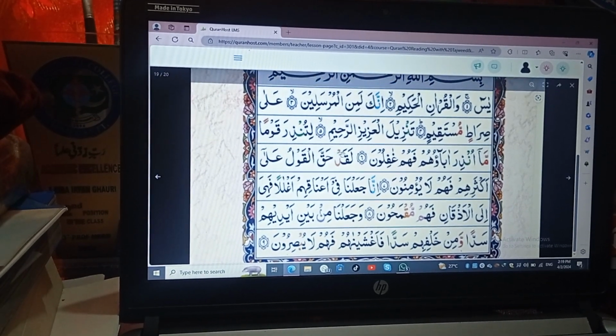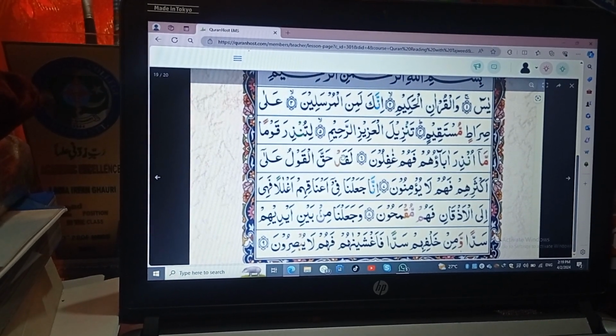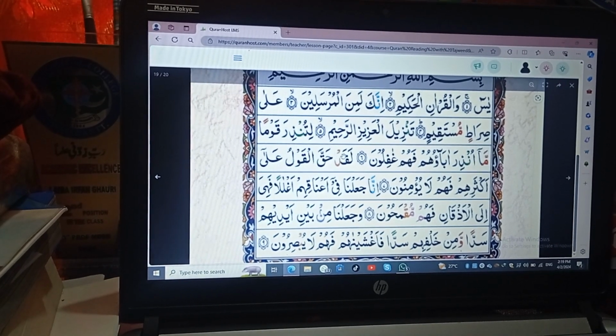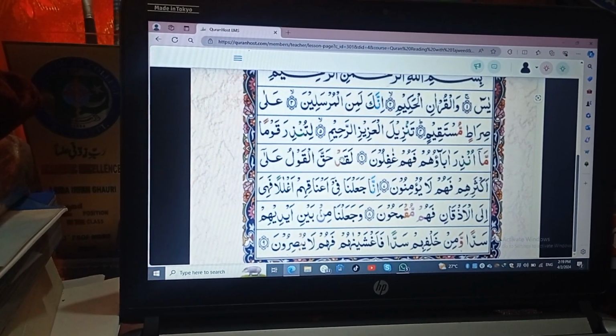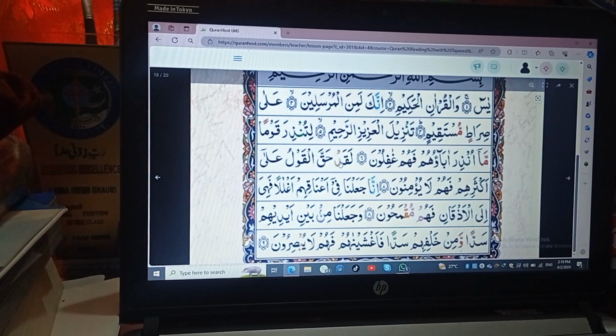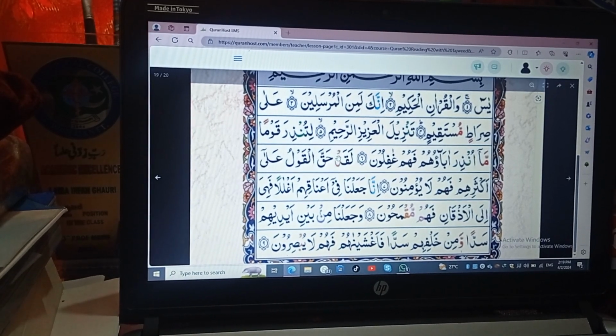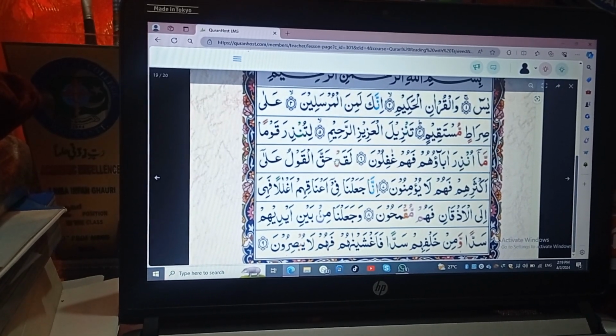So you can remember these qalqala letters with the help of a mnemonic, that is Qutbu Jad. Qutbu Jad means Qaf, Ta, Ba, Jim, Dal. So these 5 letters are the qalqala letters, and you can memorize them with this simple mnemonic, Qutbu Jad. And whenever these qalqala letters are used and there is a sukoon sign on them, then we have to do qalqala here. So how will we do qalqala?